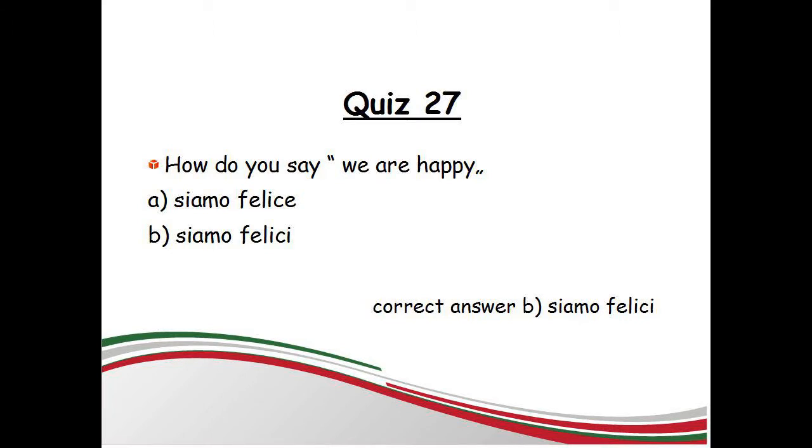In the previous lesson you have learned adjectives. There was also a question. How do you say we are happy? A. Siamo felici. B. Siamo felici. The correct answer is B. Siamo felici.